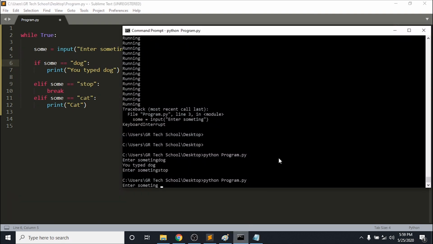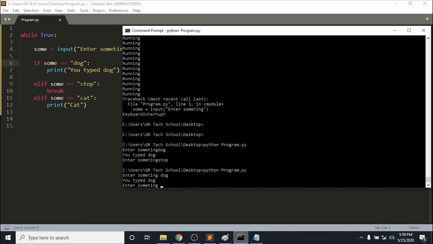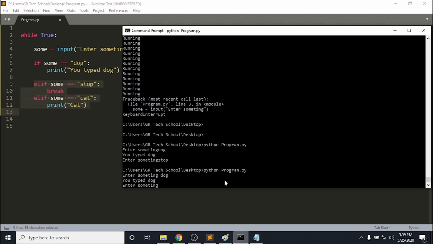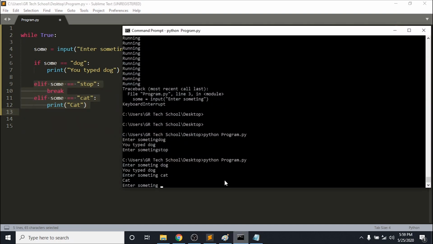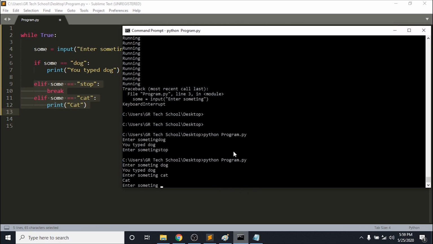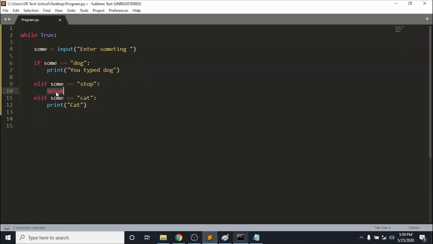After you enter that value, the program is going to execute the rest of the code, and it comes again and asks me to enter something. I'm going to say cat, so it says cat, and it comes again and asks me to enter something. This time I'm going to type stop. When I type stop, what did I say? Just break it. I hope you have understood this concept.